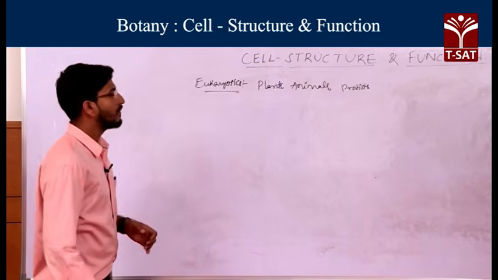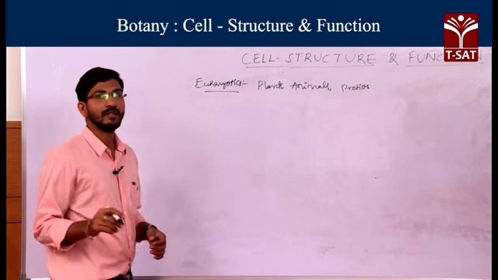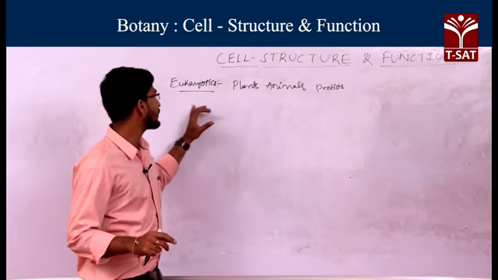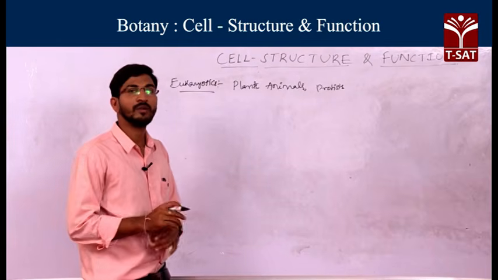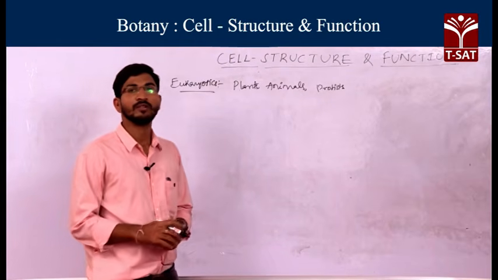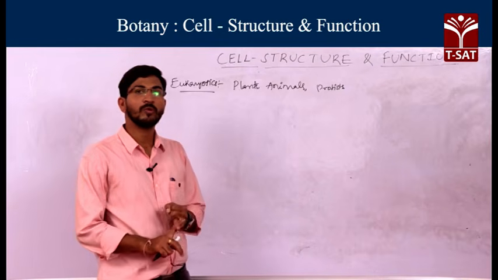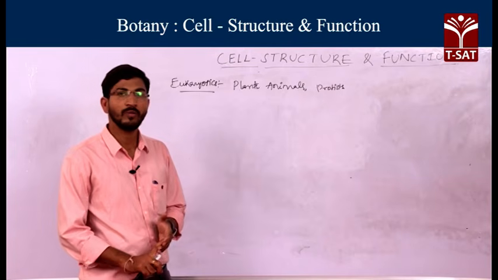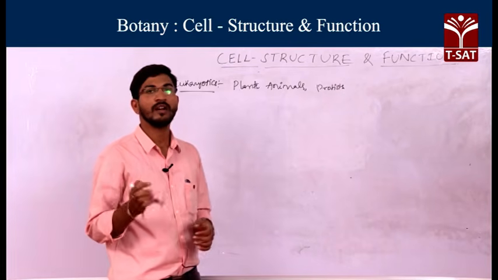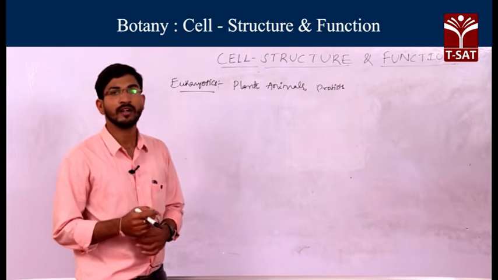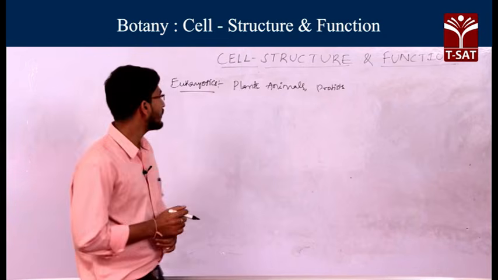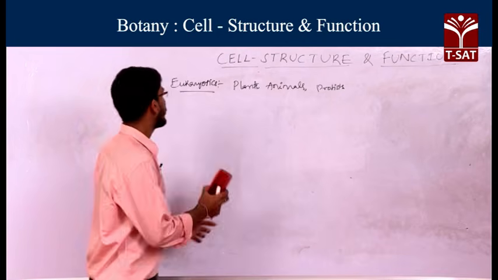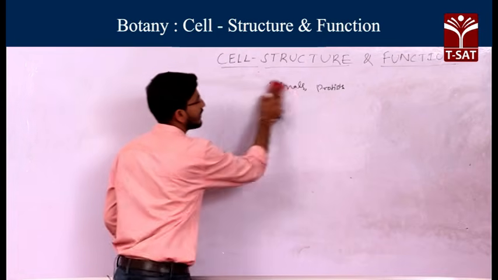Before going into the details of the cell structure of the eukaryotic cell, we have to know some basic points. Those are: what is the protoplast, what is the protoplasm, what is the cytoplasm, what is the cytosol, and what is the hyaloplasm. These terms cause a lot of confusion to some students. So first we will know what cytoplasm, protoplasm, protoplast and all those things are.